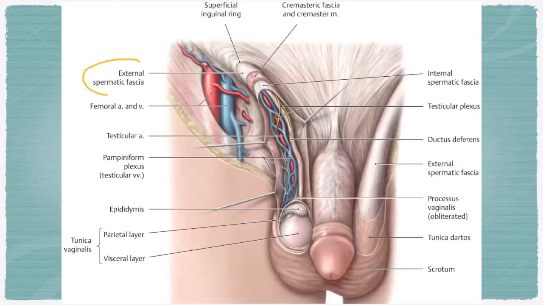Outermost layer is external spermatic fascia, and this one is cremasteric fascia, and this one is internal spermatic fascia. Okay. After that, there is neurovasculature, right? Genital branch of genitofemoral nerve, testicular artery, and pampiniform plexus of veins, right? And there is ductus deferens also. This is the ductus deferens, right?